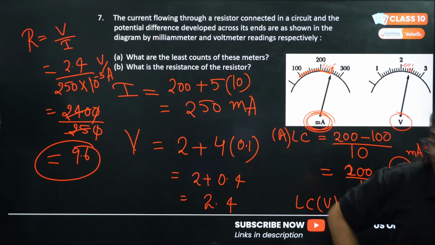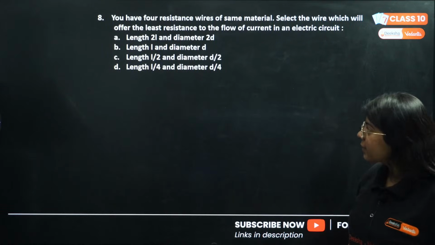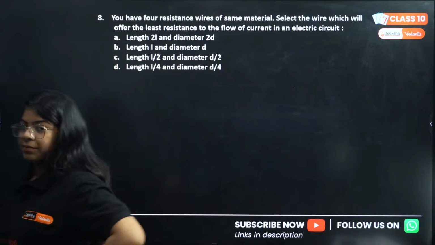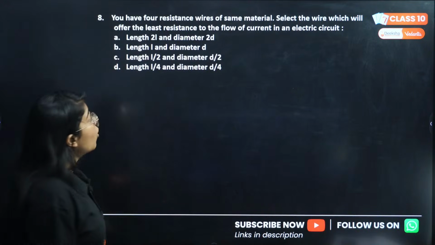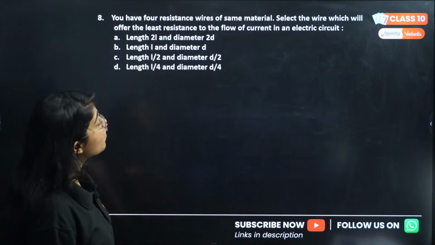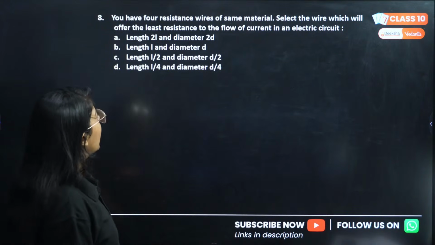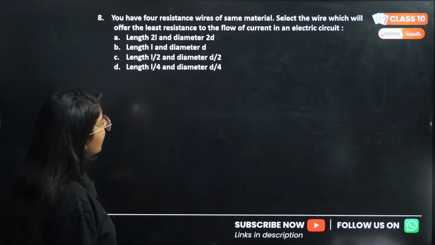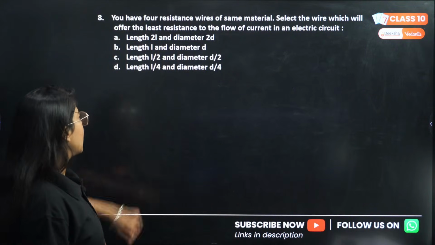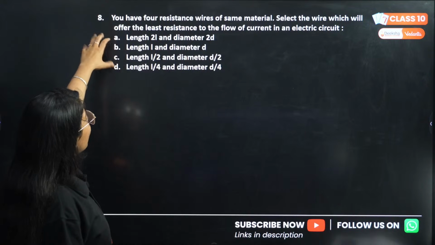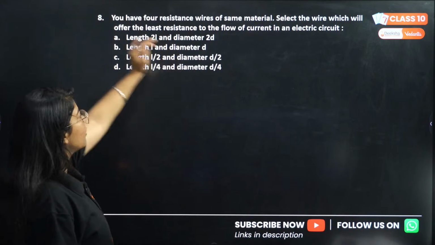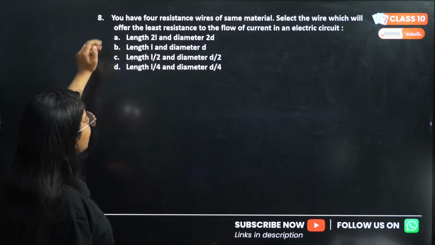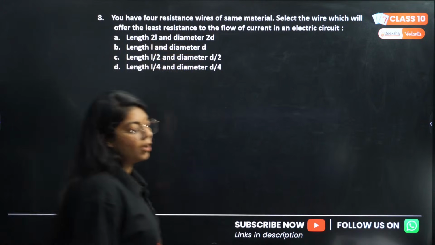Okay. Next question, question number 8. You have 4 resistance wires of same material. Select the wire which will offer the least resistance to the flow of current in an electric circuit. We have 4 options. First wire has length 2L, diameter 2D; length L, diameter D; length L by 2, diameter D by 2; length L by 4, diameter D by 4.